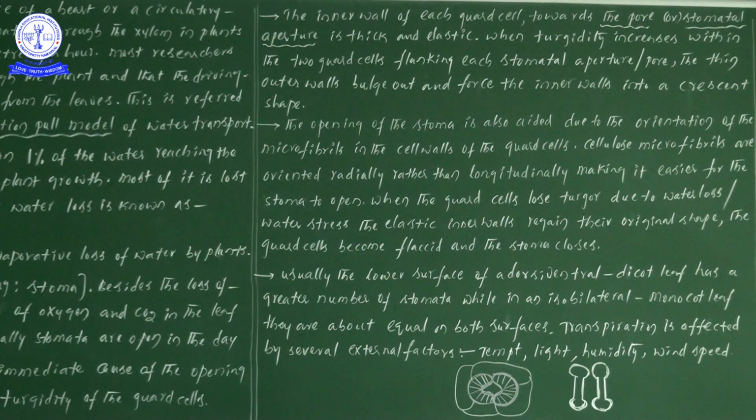The thin outer walls are bulged out and force the inner walls into the crescent shape, as we have drawn in the diagram. Likewise we can observe the stomatal pore or aperture formation.